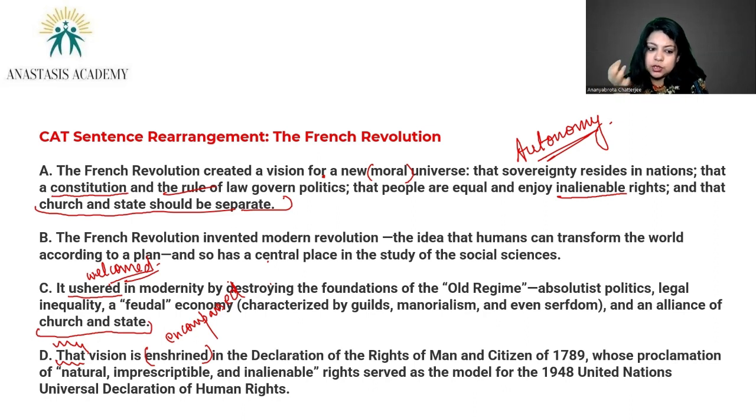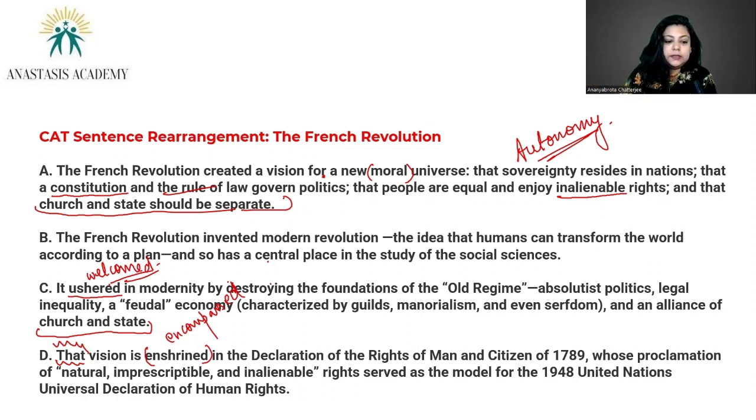So, whose proclamation of natural, imprescriptible, and inalienable rights served as the model for the 1948 United Nations Universal Declaration of Human Rights. That was the basis of 1948. Almost like 1.5 centuries later, it became the basis. It was so ahead of its time, it became the basis for the Universal Declaration of Human Rights by the UN.